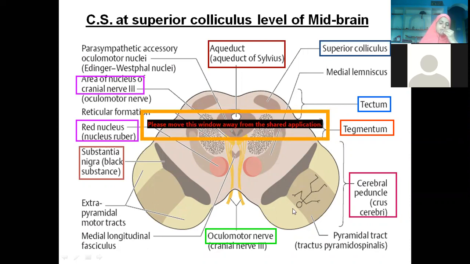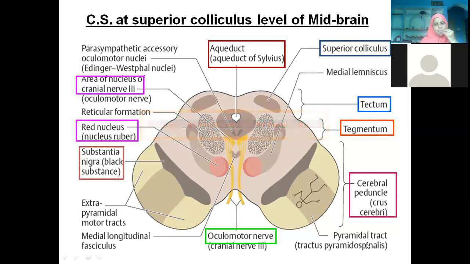Then this is the anterior aspect. I said anterior is also called the ventral aspect. It has been divided into 3 segments. The medial one and the lateral one show the extrapyramidal or motor tracts, and the middle part shows the pyramidal tracts. Now this section is at which level?